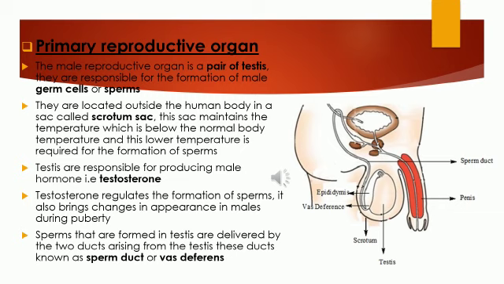And the sperms that are formed in the testes are delivered by two ducts. And how is the delivery of the sperms happening? It is by the two ducts which arise from the testis. These ducts are known as the sperm duct or vas deferens.